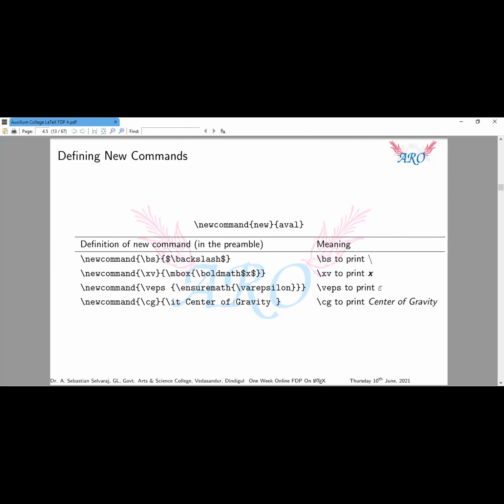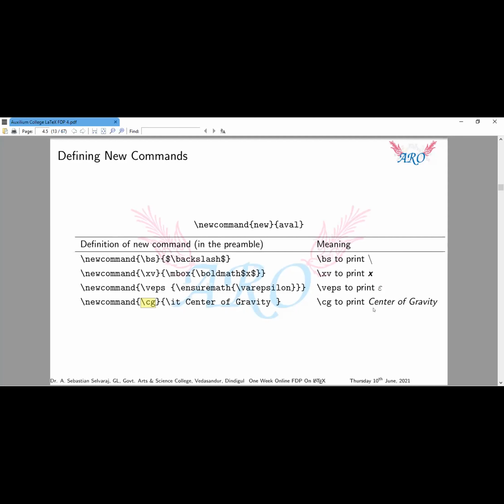And so on. Center of gravity. Suppose you are a physics student, and many of you are from physics. If you want to type center of gravity, there is no need to type center of gravity every time. So just redefine that name, backslash CG.